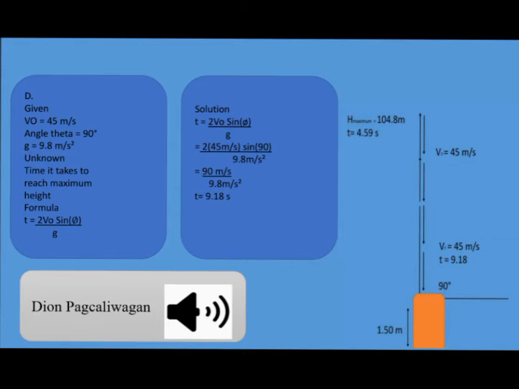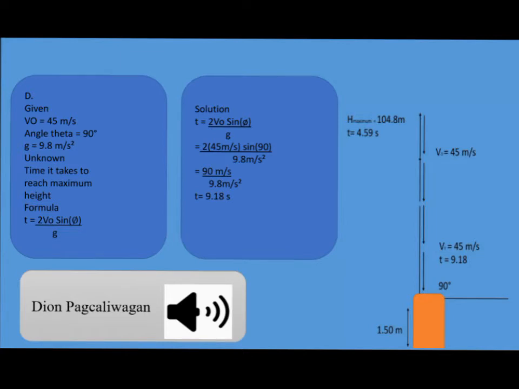Problem number 4, question letter D. How long after launch before the arrow returns to its original height? The given values to be used are g, which is 9.8 meters per second squared, the initial velocity, which is 45 meters per second, and the launch angle, which is 90 degrees as the arrow is launched straight up.